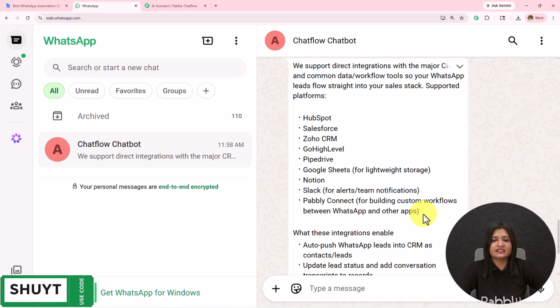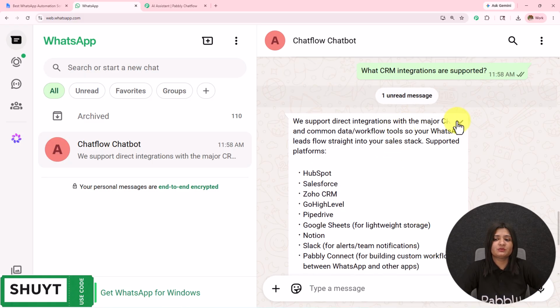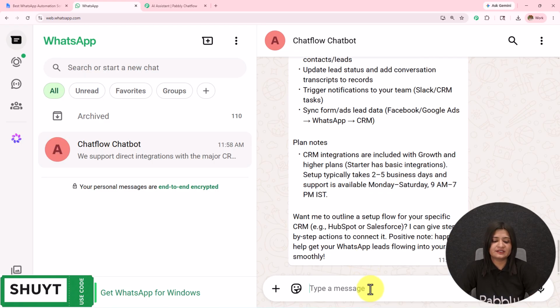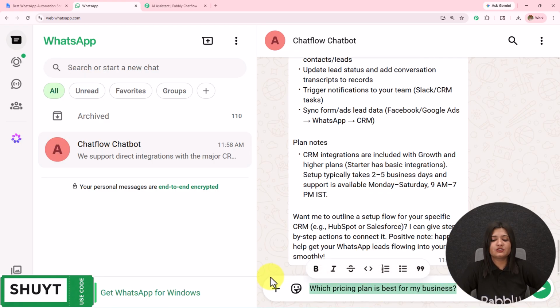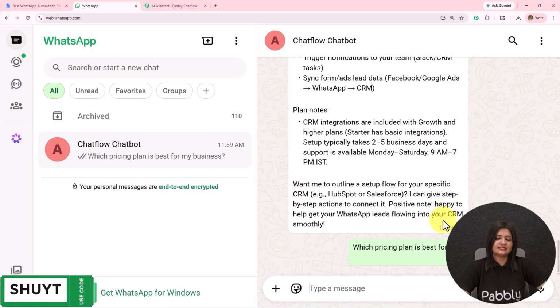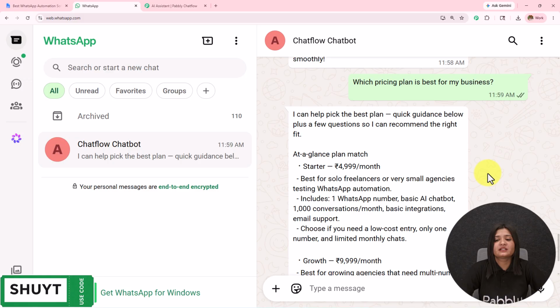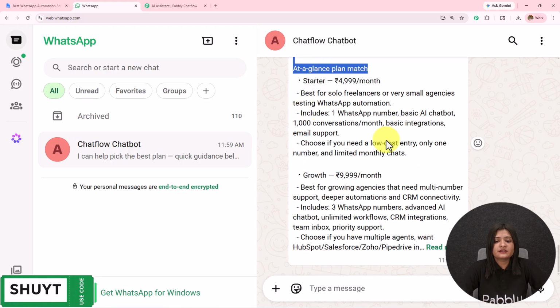And here it has sent me this message. We support direct integration with major CRM and common data workflow tools, so your WhatsApp lead flows straight into your sales stack. So this is the message which I have received. I'm going to drop a final query. Which pricing plan is best for my business? Let's wait for the reply. And here I have received this message. I can help pick the best plan. So starter is this, growth is this, then the rest of the details.